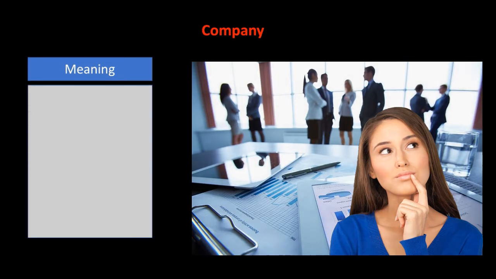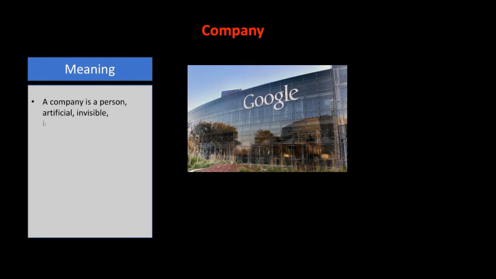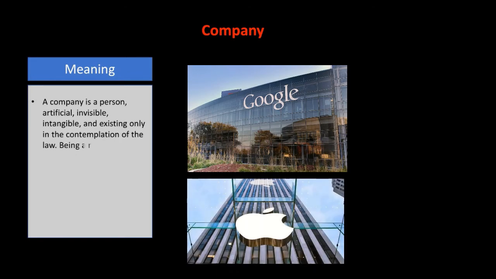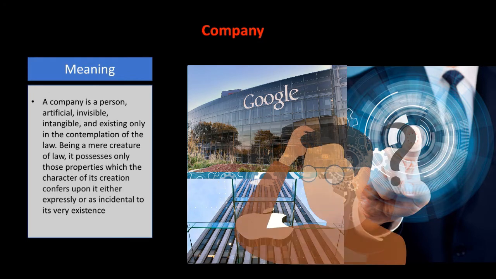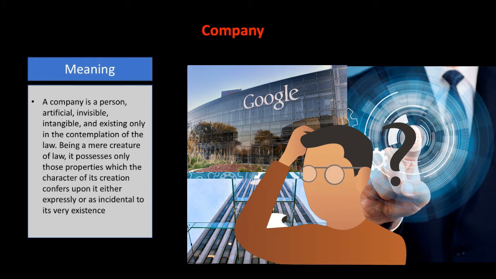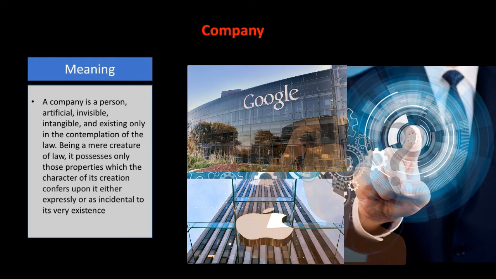What is the meaning? As you can see here, a company is a person, artificial, invisible, intangible, and existing only in the contemplation of the law. Being a mere creature of law, it possesses only those properties which the character of its creation confers upon it, either expressly or as incidental to its very existence. I believe this is a very complicated definition and you lost somewhere. But don't worry, we will check it one after another.